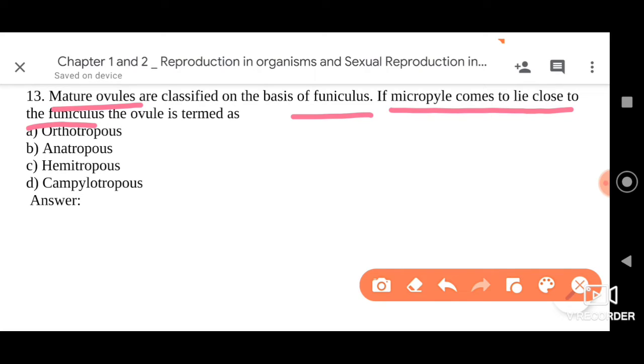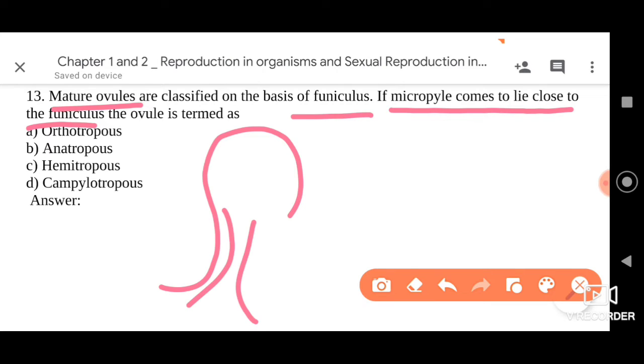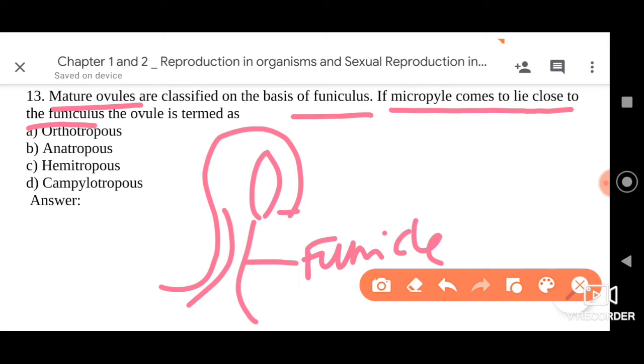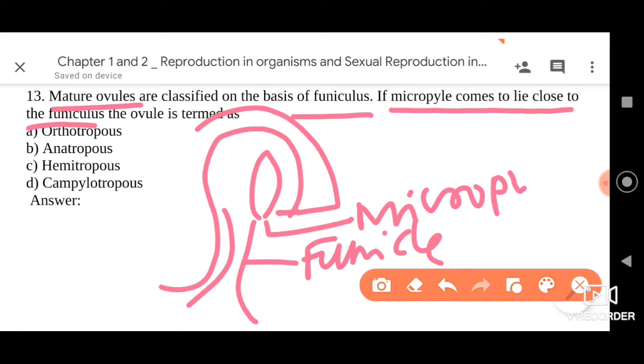See, I had drawn the structure just before now. If you are talking about this anatropous ovule or inverted ovule, this is the funicle, my dear friends. Just near the funicle you can find the opening. This is the opening called micropyle. So the answer is very straightforward here, because near the funicle the micropyle is present in the anatropous ovule. So the right answer is anatropous only.